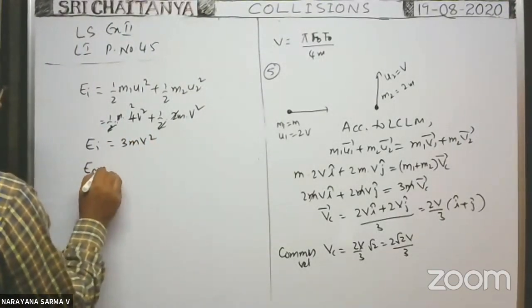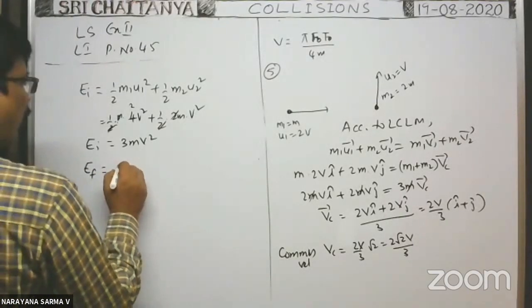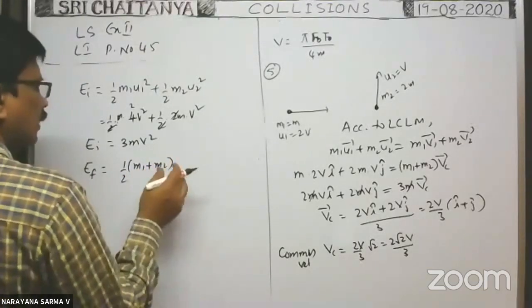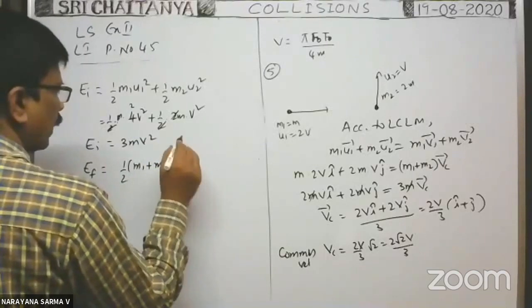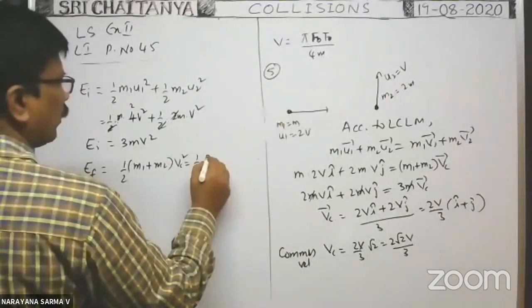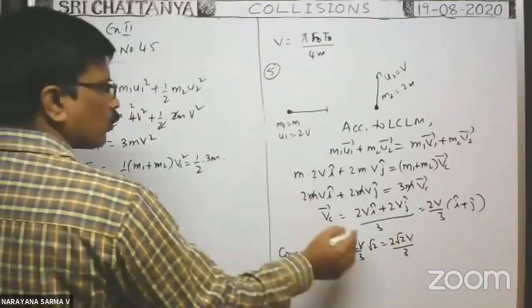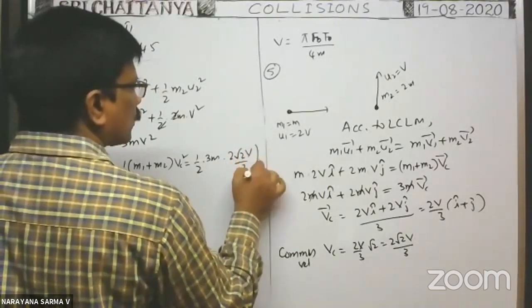After collision, what is the kinetic energy of the system? That means the final kinetic energy of the system after collision. As the two particles move together, the total kinetic energy after collision is equal to half into total mass of the system into common velocity square. That is equal to half into 3m into common velocity square, that is 2 root 2 v by 3 whole square.